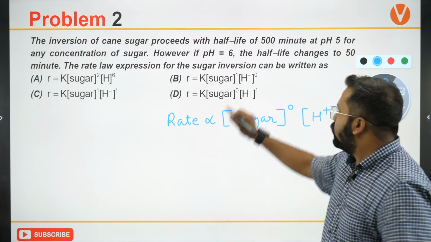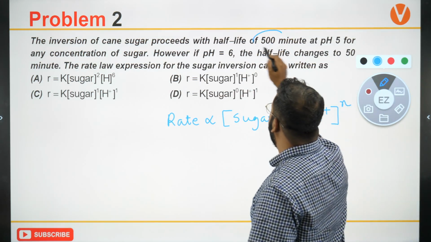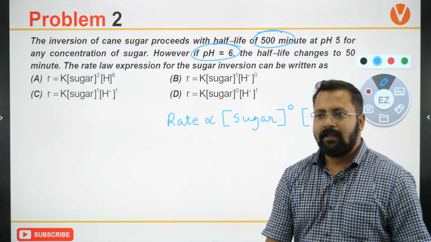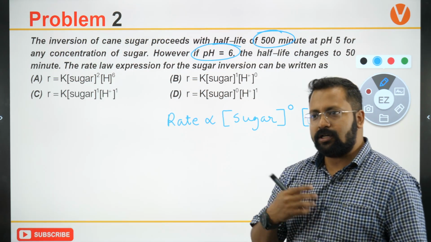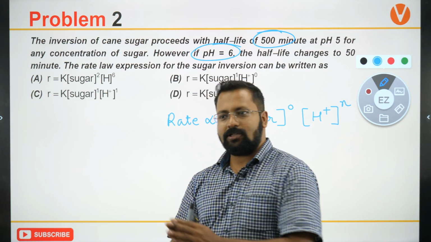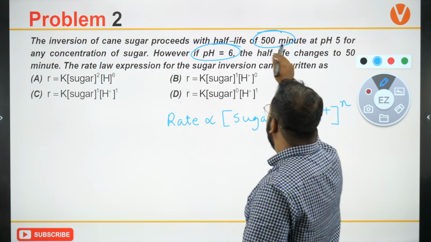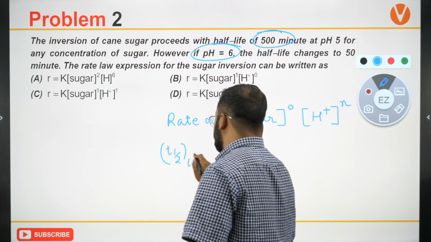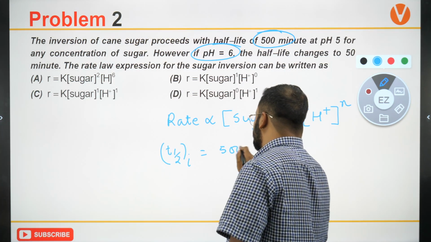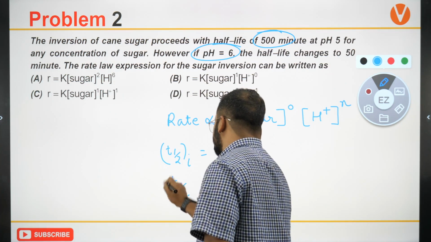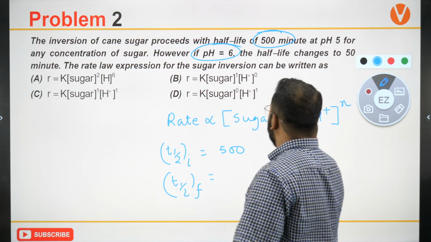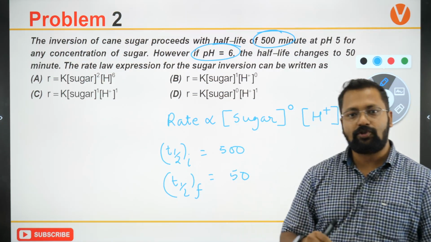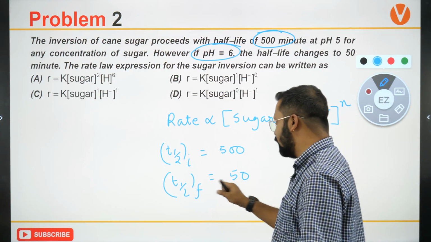I have to look for the relationship between the half-life of the reaction and the pH. What is happening? Half-life T half initial was 500, T half final is 50. So there is a 10 times reduction in the value of T half.